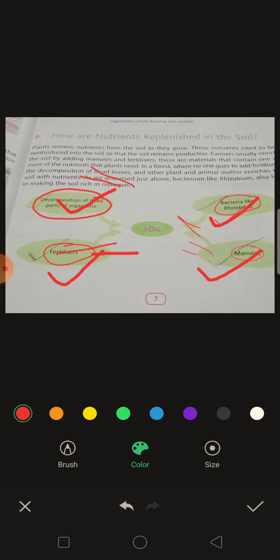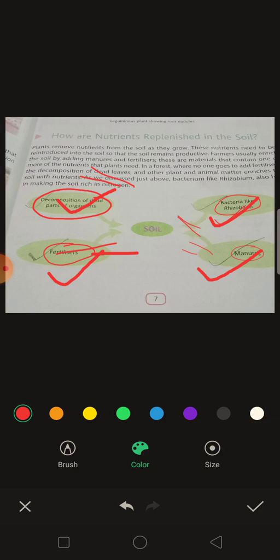Third one is bacteria like rhizobium converting atmospheric nitrogen into nitrates. And fourth one is manures. Manures means whenever the dead parts of plants and animals get decomposed, they are converted into manures. These 4 points are very important to enrich the fertility of the soil, isn't it?